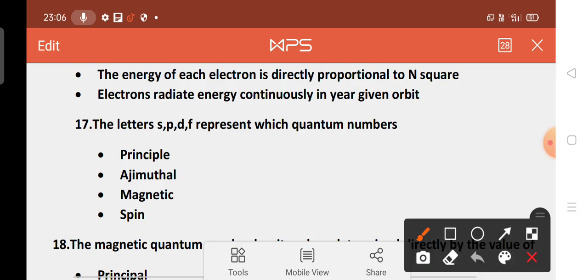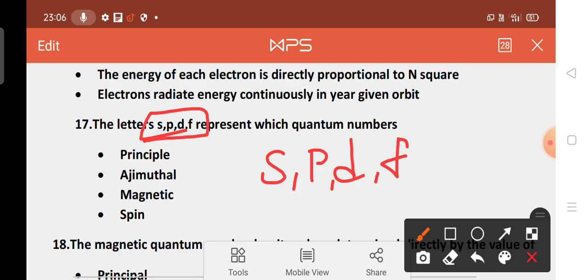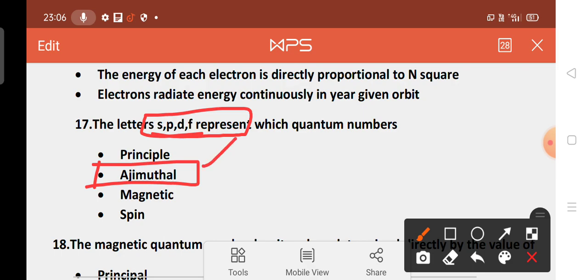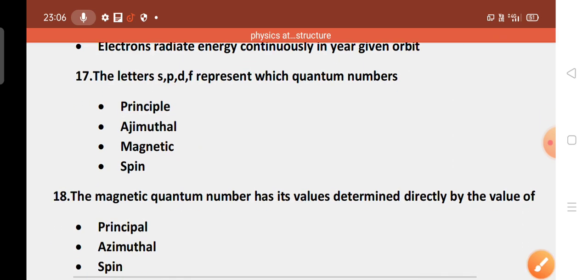Next, the letters s, p, d, f represent which quantum number? Option A, principal quantum number. Option B, azimuthal quantum number. Option C, magnetic quantum number. Option D, spin quantum number. The letters s, p, d, f represent the azimuthal quantum number. The correct option is B. Let us move to the next question.